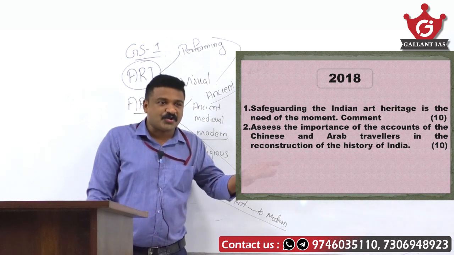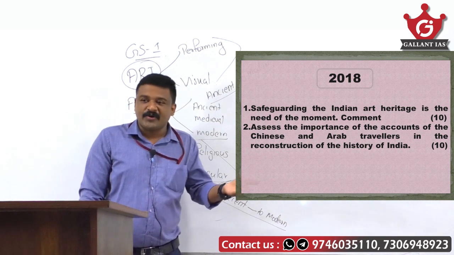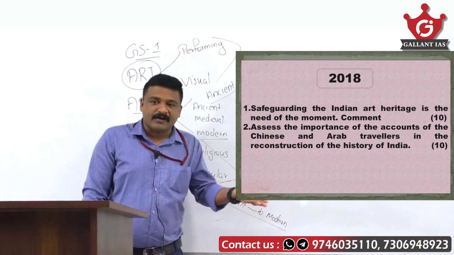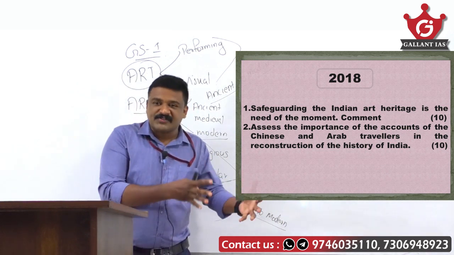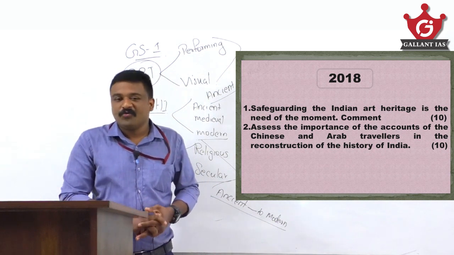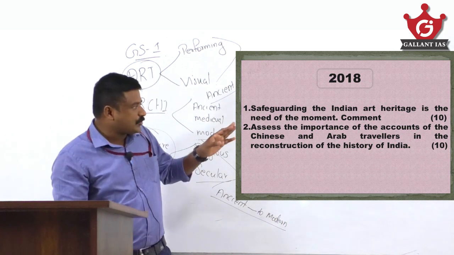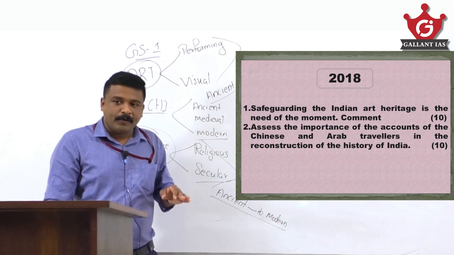It is India's 40th World Heritage Site, I think. Dholavira is the first Indus Valley civilization site to get that UNESCO World Heritage tag. Now coming to the comment on safeguarding Indian art heritage.